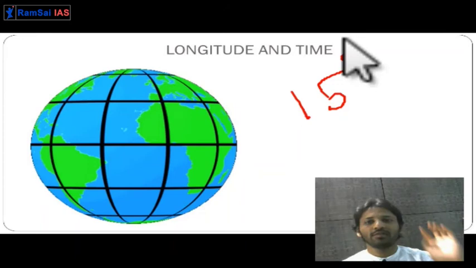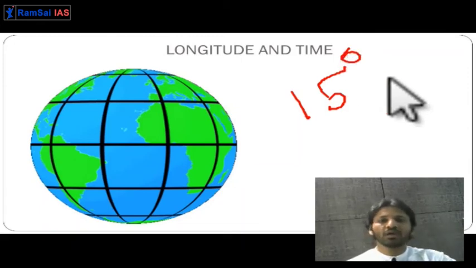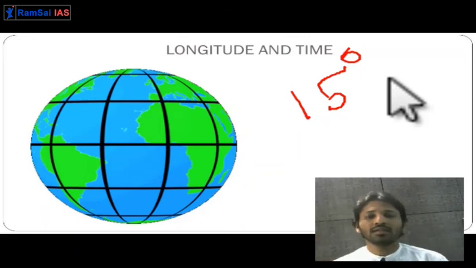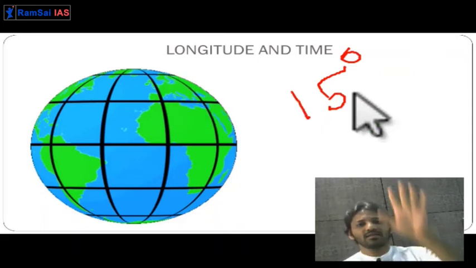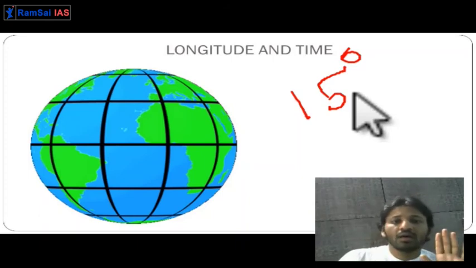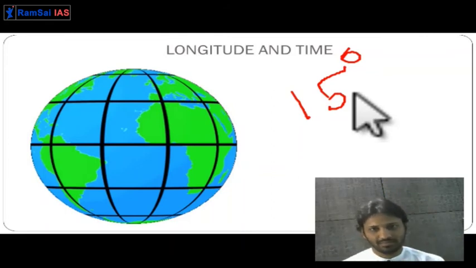So right now, for example, 24 minutes of lecture have been done. So in that 24 minutes, 6 degrees have passed in front of the sun. Getting it? So this is a simple calculation. When the sun is at the highest point on the 0 degrees, or on the prime meridian, we consider there is 12 o'clock in the afternoon on all the places on the prime meridian. So on the 0 degrees there is 12 noon when the sun is at the highest point.